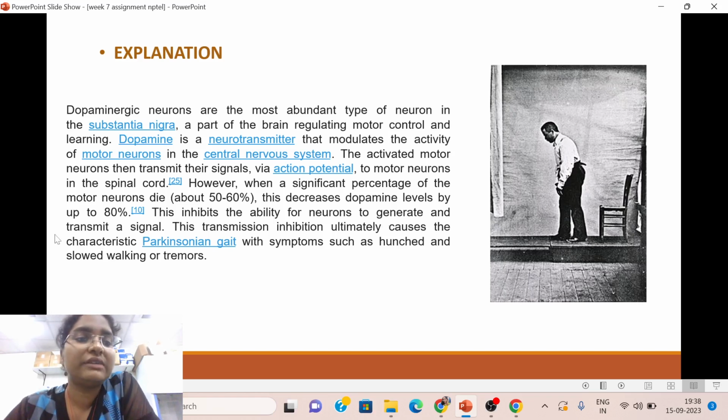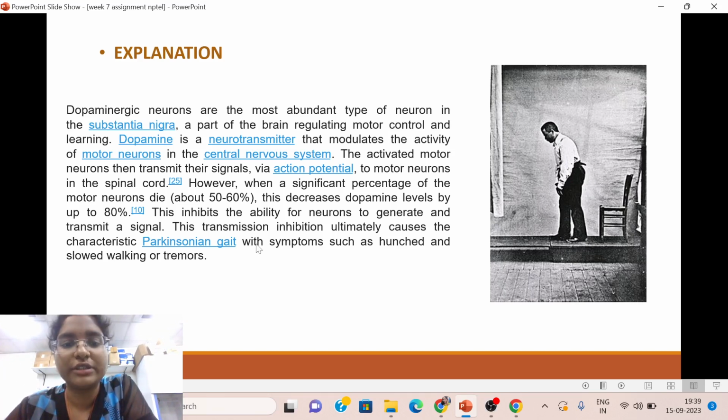Due to the decrease in levels of dopamine, there is a loss of transmission of signal, which leads to the motor function abnormalities called Parkinsonian gait, like deficiency in balance, posture, and instability of the posture, right?